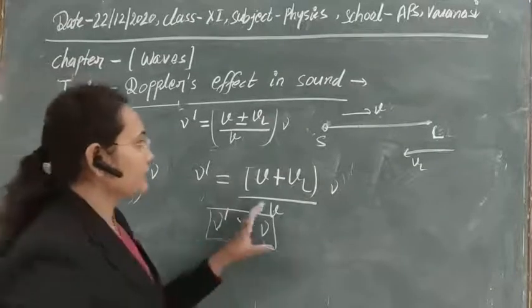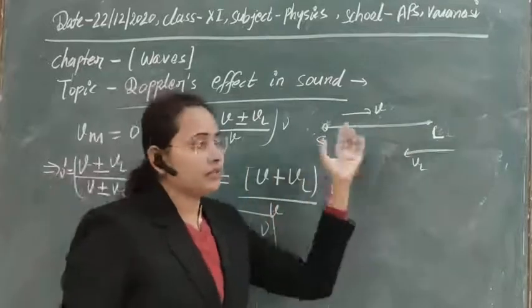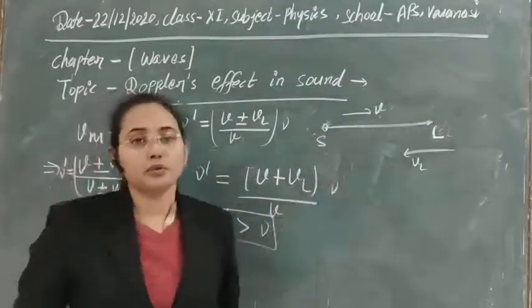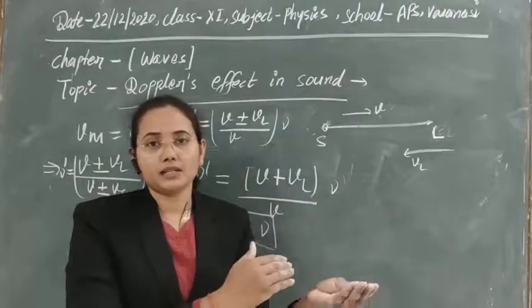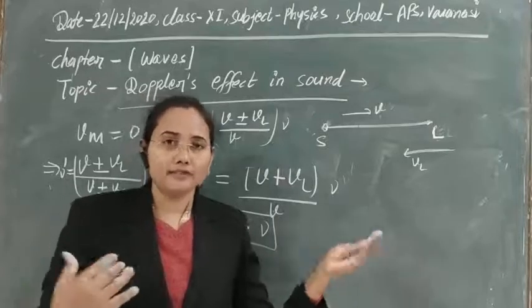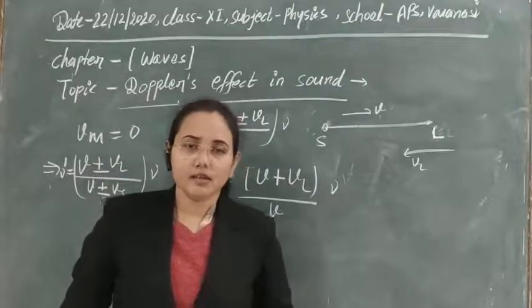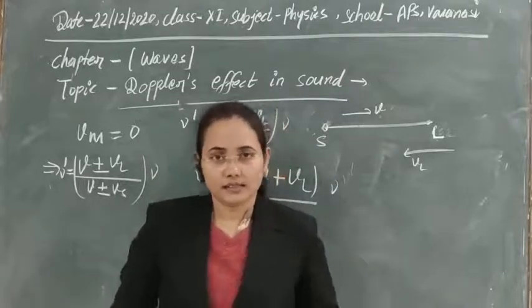If these two cases that we have discussed today are clear, then in the next class we will discuss when both the source and listener are moving, in the same direction, in opposite directions, or approaching each other, and what the apparent frequency or wavelength will be. We will discuss it in the next class. So for today, let's end the class here.